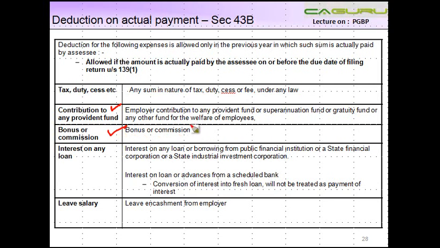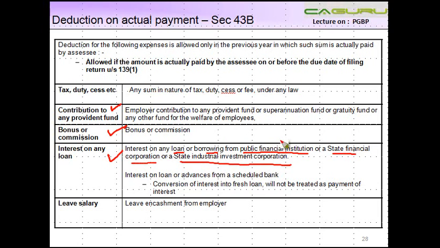Bonus or commission. Again, if you give any kind of a bonus or commission to your employees, it has to be paid before the due date of filing of return of income. Interest on any loan or borrowing from public financial institution, state financial corporation, or state industrial investment corporation.